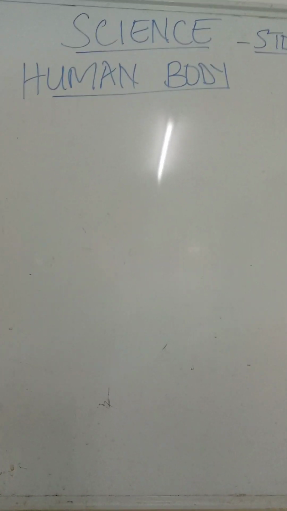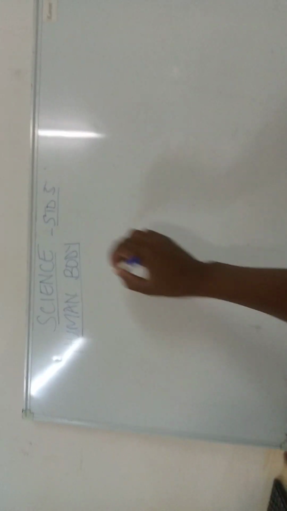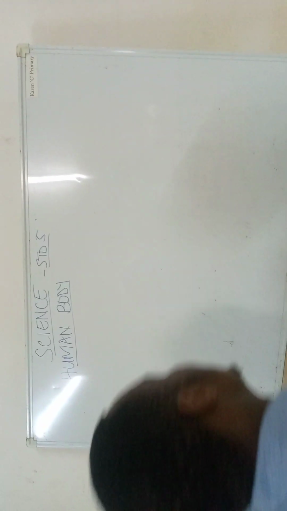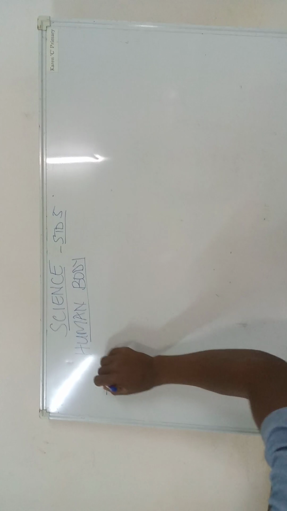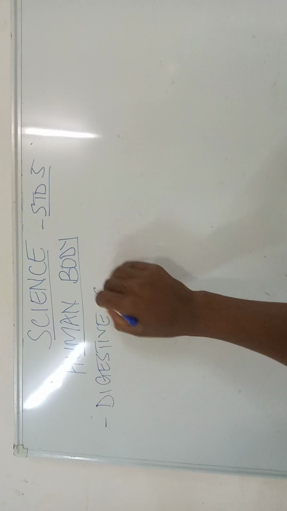We continue with science, human body. Today, we are going for science for standard 5, which is digestive system. Under human body, digestive system.